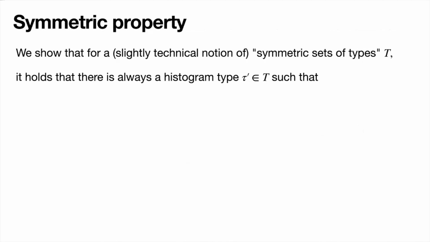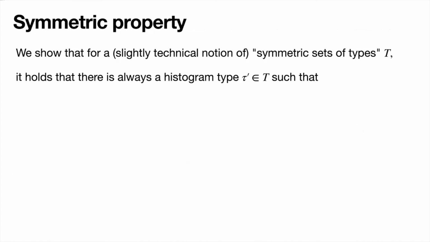So that's where we come up with the notion of a symmetric property. I'm not going to say this formally in the talk because it is slightly technical and needs a lot of definitions. So feel free to look at the paper and see what a symmetric property is.